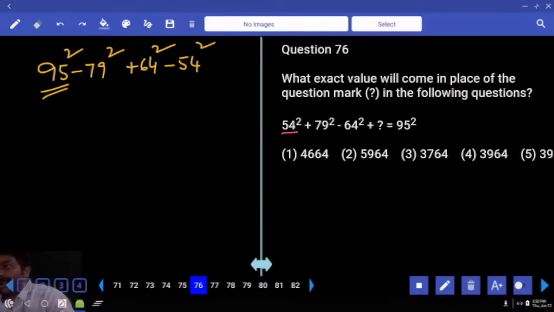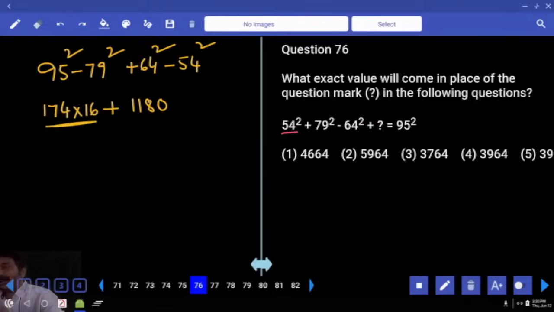I took the number close to 95 and verified which is the closer number and which is the negative number. Okay? A square minus B square is A plus B into A minus B. A plus B value 174. A minus B value 16 plus A plus B, 118. A minus B, 1180. Directly I'll write. Is that okay?